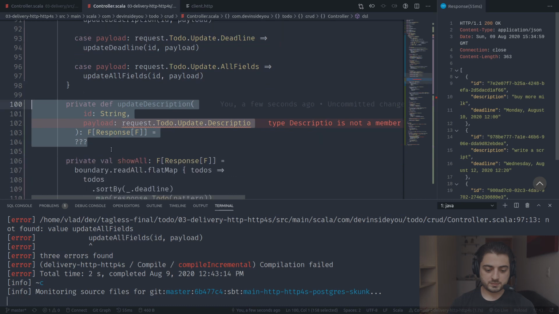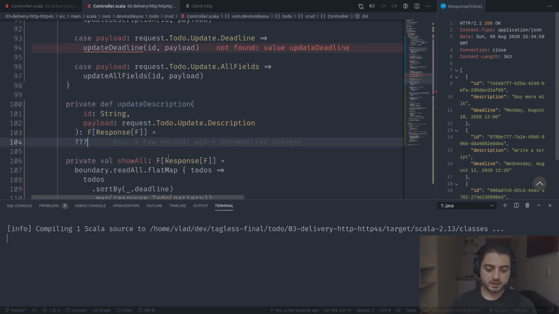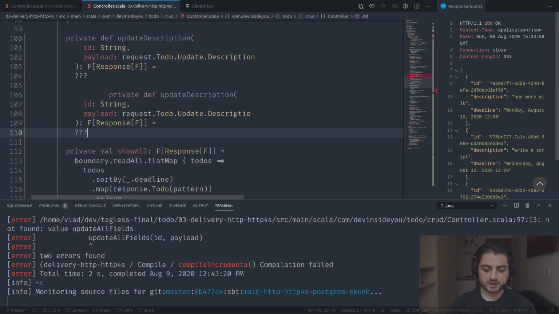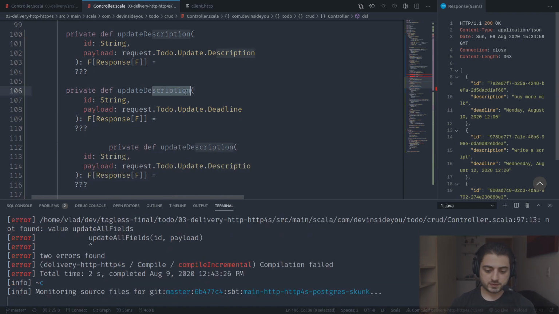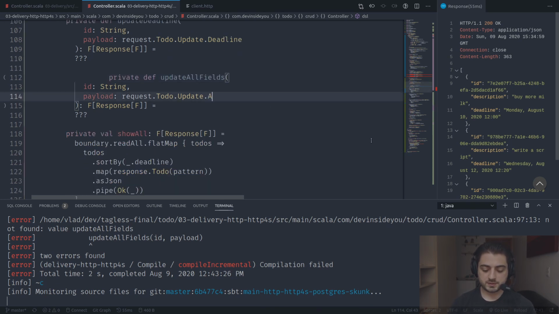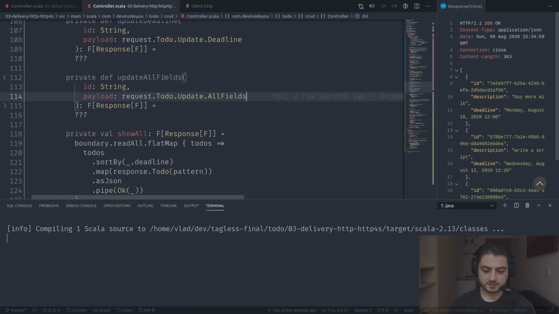So let me grab this one, description like this. Let me grab this one, paste it over here. I know it's a lot of typing right now, but it's basically all copy paste. Okay, so this is also a deadline, and this is update all fields, and this one is update all fields like this. Okay, so I believe we have everything we need.